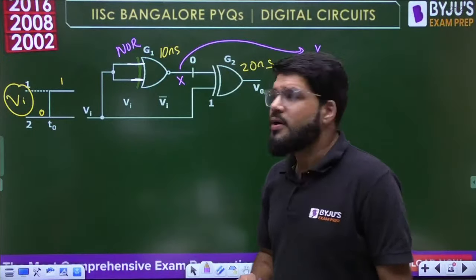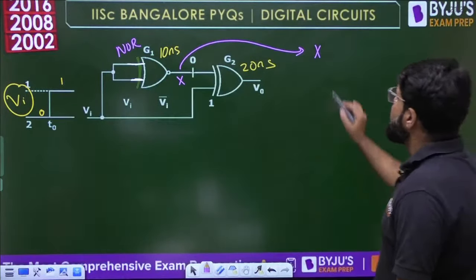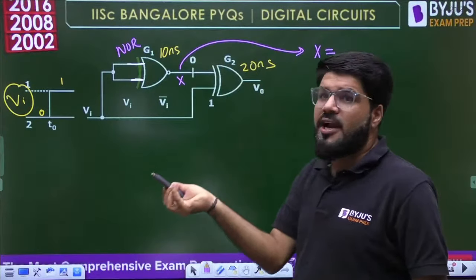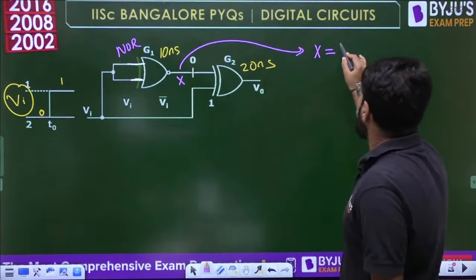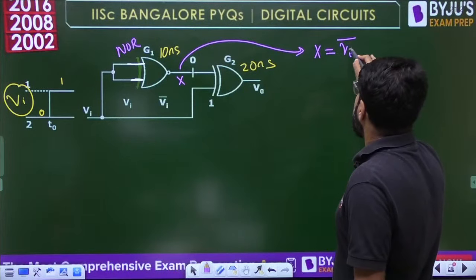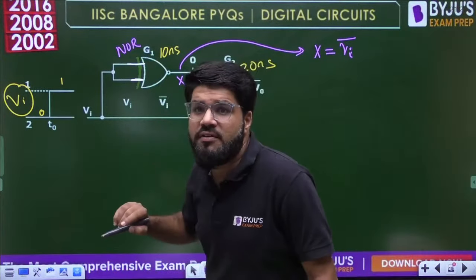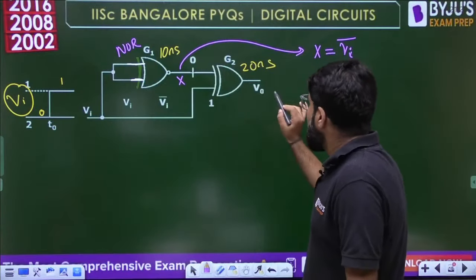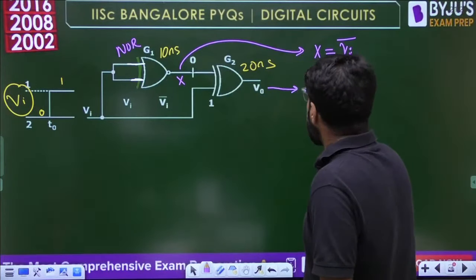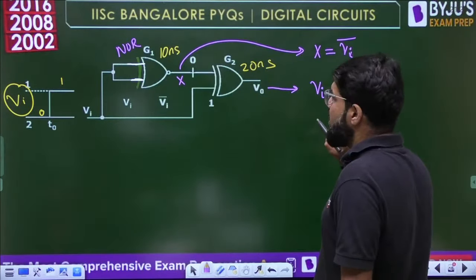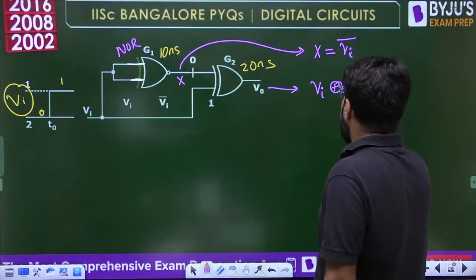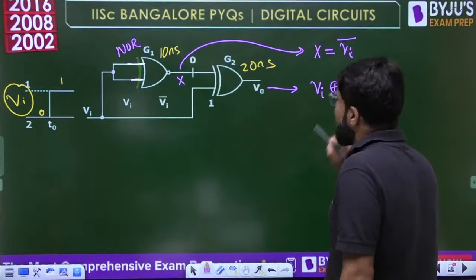Now NOR gate, both the inputs common, both the inputs shorted. It behaves as an inverter. So it becomes Vi bar. If the input is Vi, the output of the inverter will be Vi bar. Now look into this V0. What is V0 now? It is Vi XOR with Vi bar.